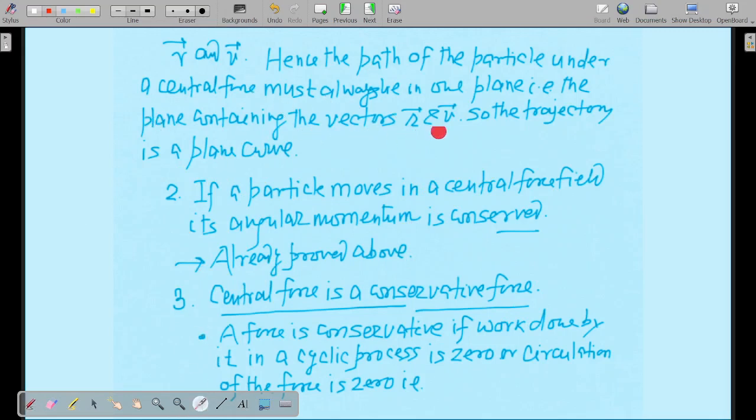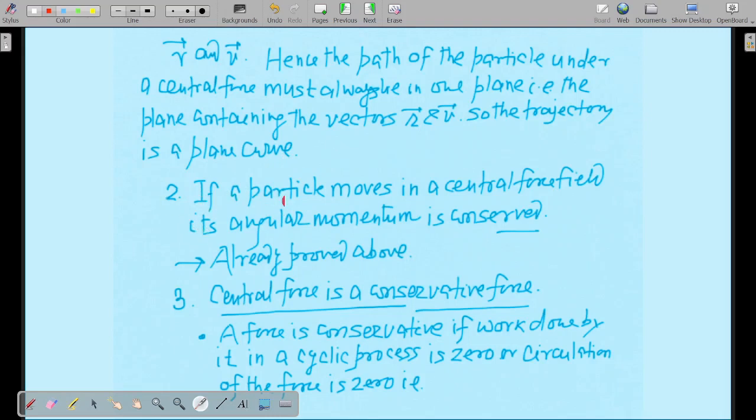That is the plane containing the vectors r and v. In that plane only. So the trajectory is a plane curve. Hopefully you got this. It is very clear. If you try to imagine it properly, you will certainly understand everything.